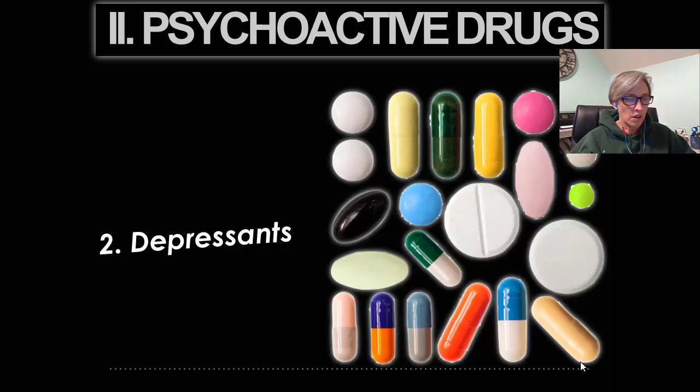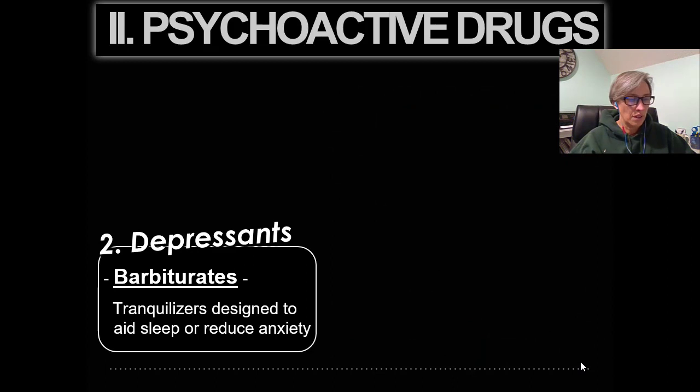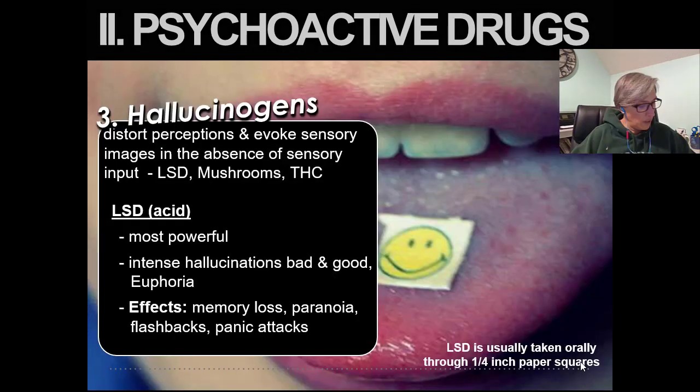Okay, barbiturates are our next depressant, and they depress nervous system activity. Barbiturates such as Nembutal, Seconal, and Amytal are sometimes prescribed to induce sleep or reduce anxiety. In larger doses, they can impair memory and judgment. If combined with alcohol, as sometimes happens when people take a sleeping pill after an evening of heavy drinking, the total depressive effect on body functions can be lethal.